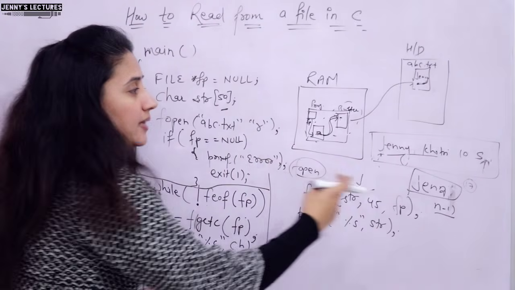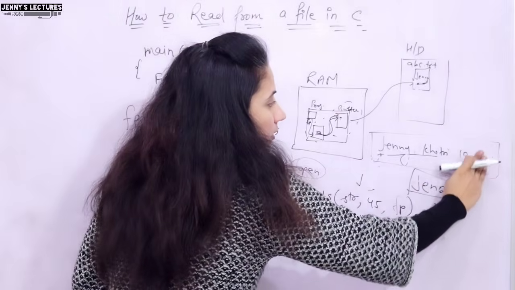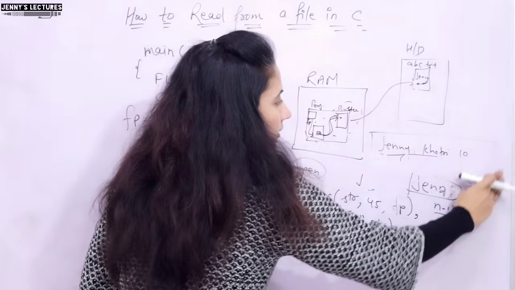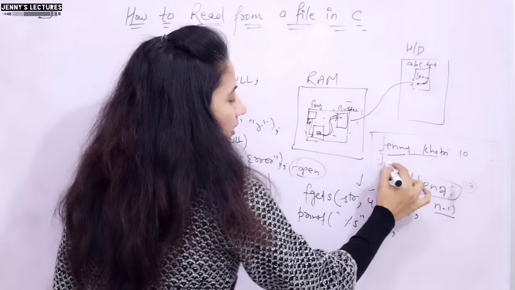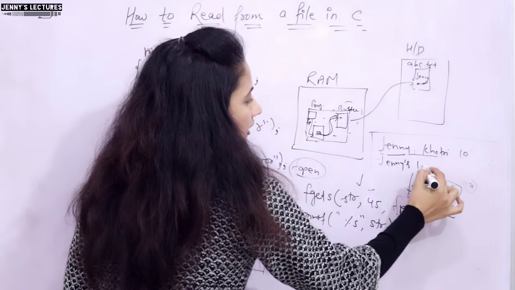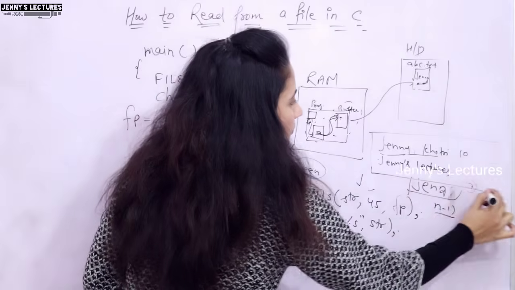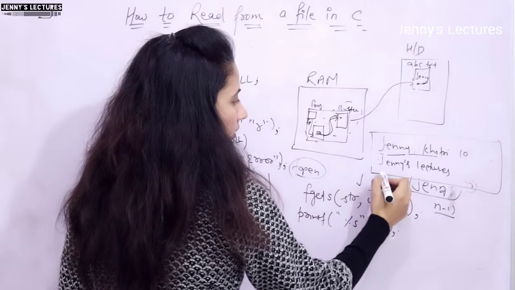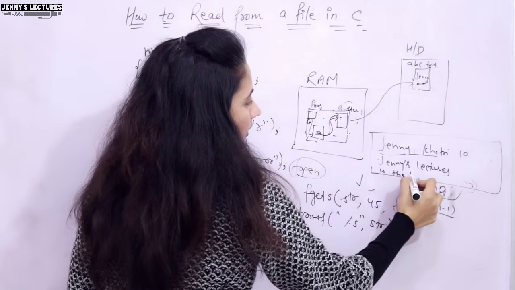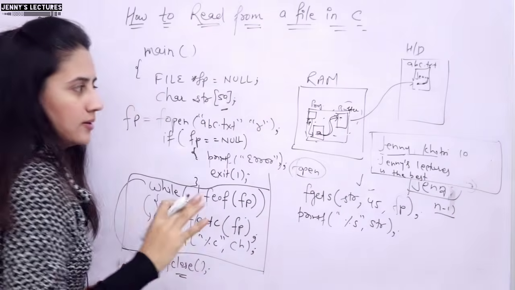Third is what? Suppose a file is something like this. Here I have Jeni Khatri 10, and in the next line I have Jeni's lectures. In the next line I have, is the best. Something like this.